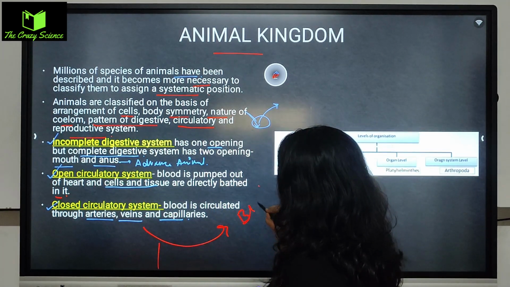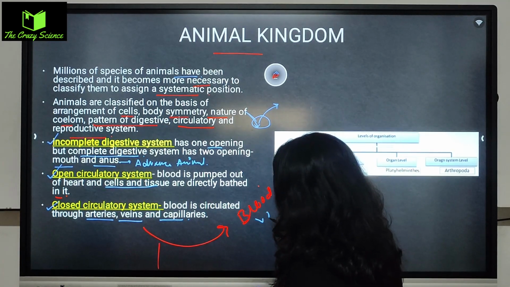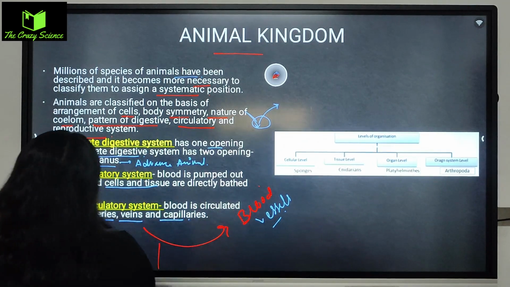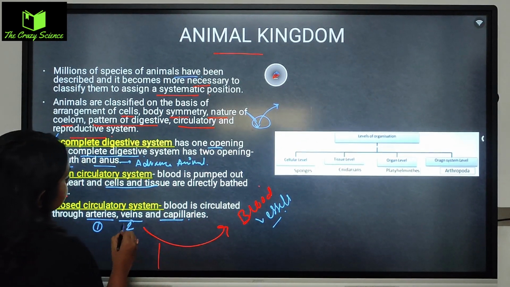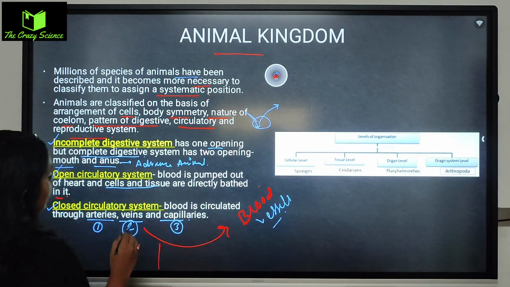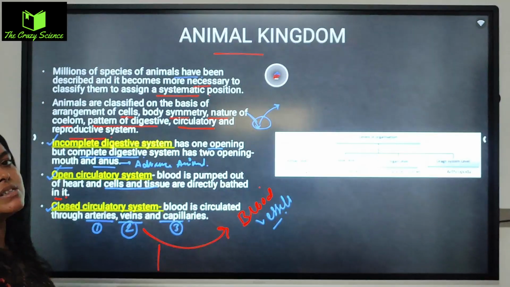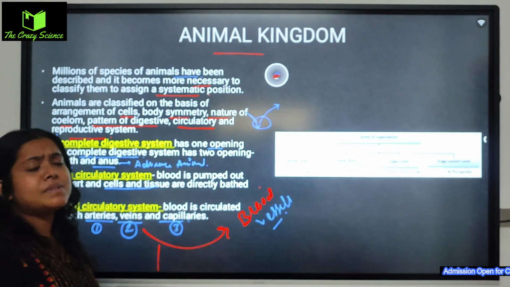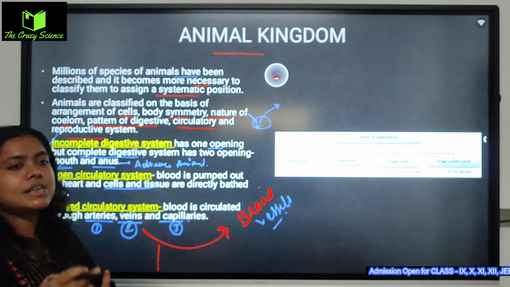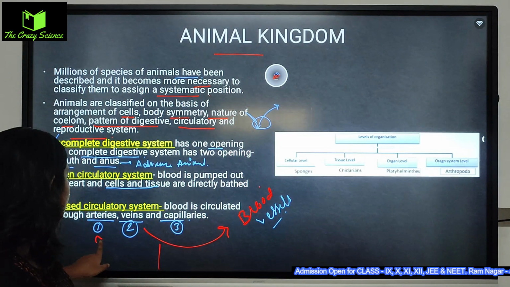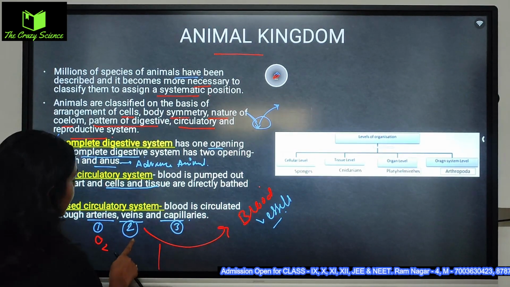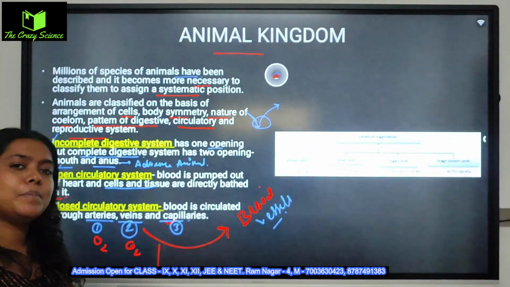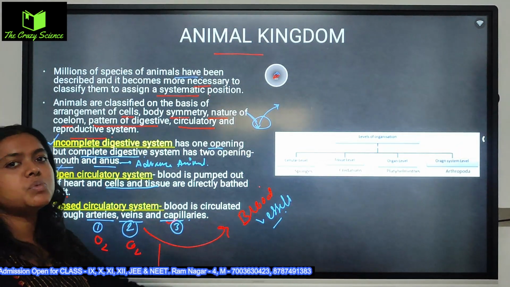We see this in humans and other organisms like amphibians and reptiles. Arteries carry the oxygenated blood, veins carry the deoxygenated blood, and mixed blood is carried by the capillaries. So this is how the entire system goes.